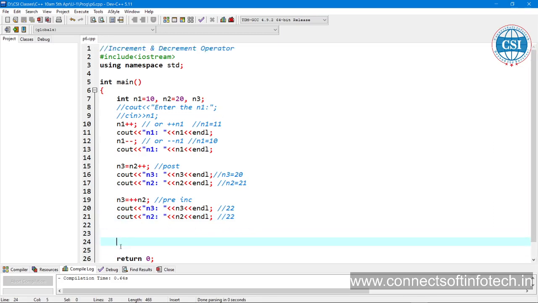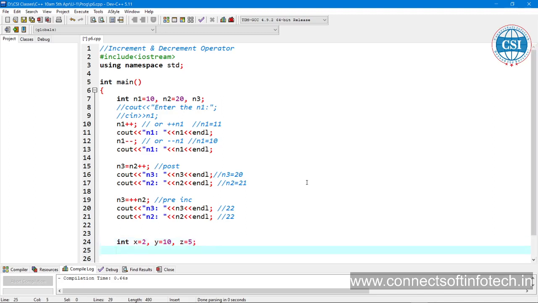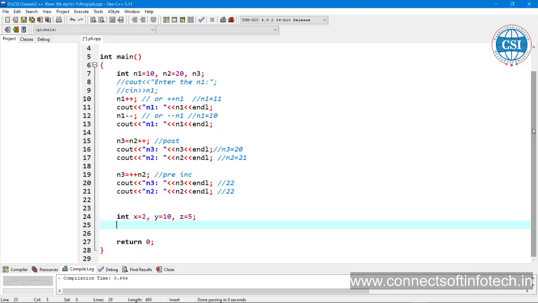Sometimes an interviewer will give you an assignment like this: integer x is equal to 2, y is equal to something, and z is equal to 5, and they will put an expression with plus x, then minus y, plus z, then minus x, then plus.